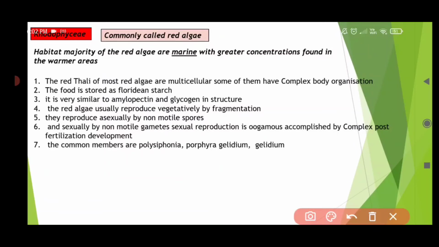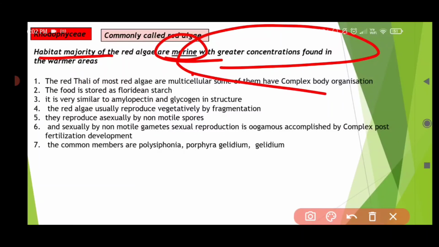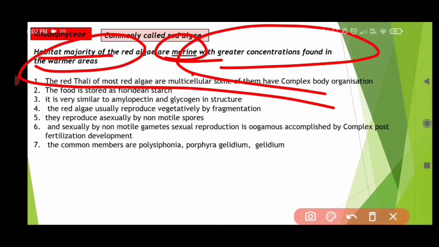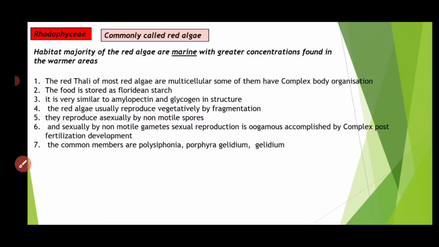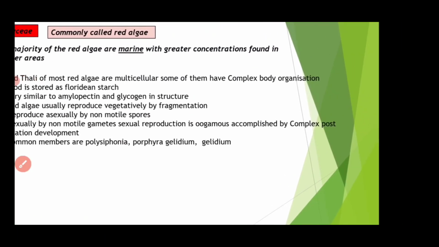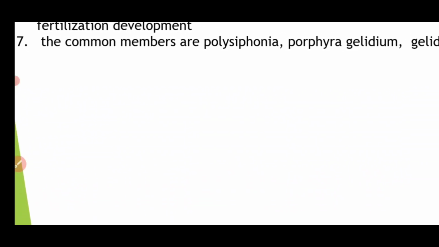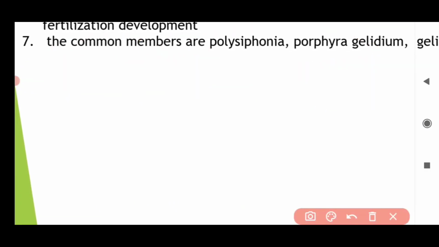Now talking about their habitat, the majority of red algae are marine, same as brown algae. The greater concentrations are found in warmer areas, and in the oceans the deepest are red algae.